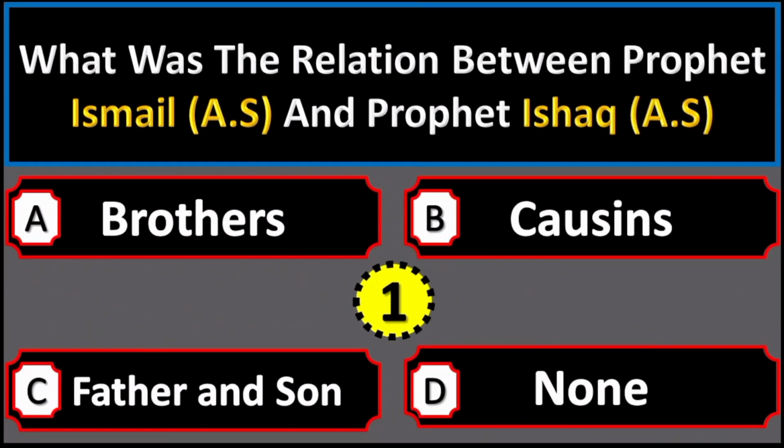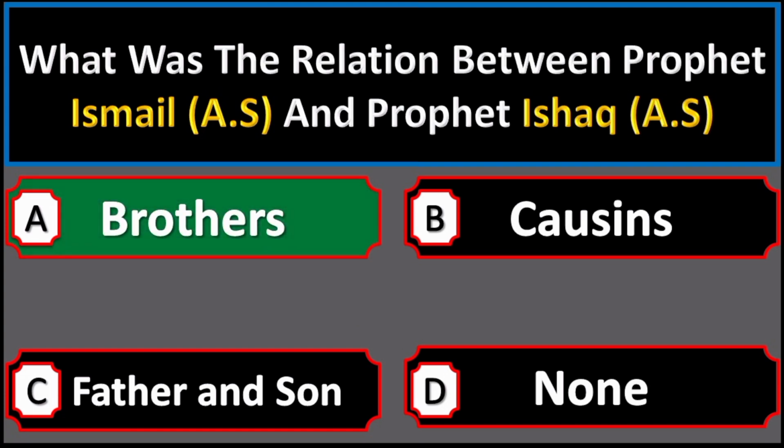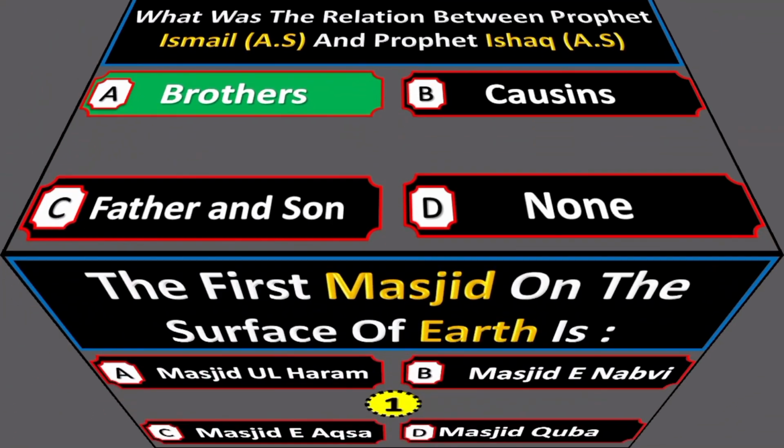What was the relation between Prophet Ismail alayhi salam and Prophet Ishaq alayhi salam? Option A brothers, option B cousins, option C father and son, option D none of these. Right option is option A brothers.